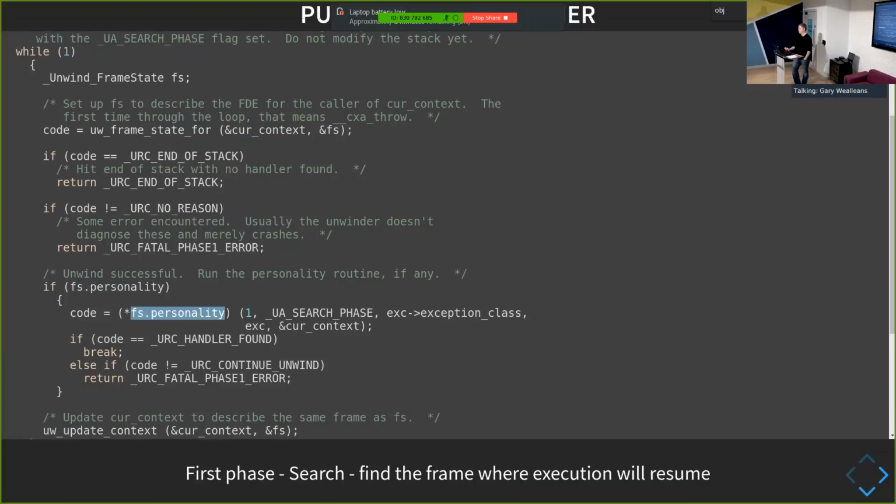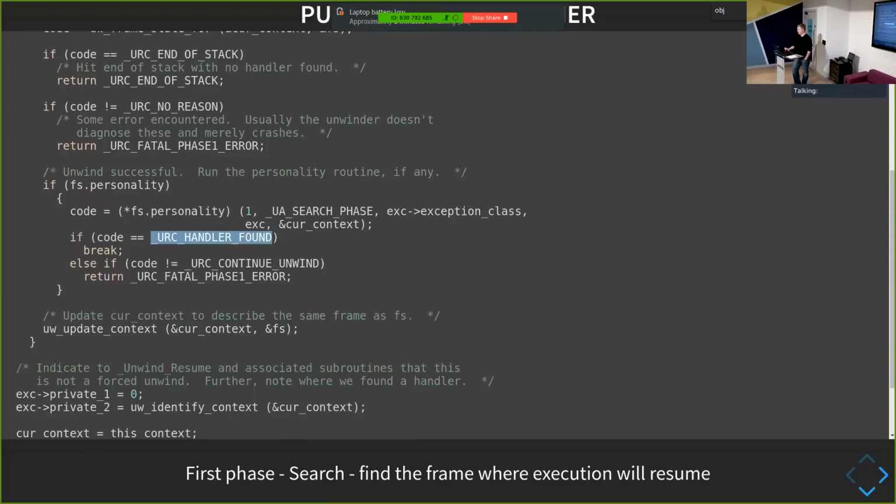And we call the personality routine directly. So this is calling the C++ provided personality routine. It's saying I'm searching for a handler. So this first phase is just trying to find the thing that will handle the exception. And then at some point, the C++ code comes back and says, I found a handler for it. If it can't find a handler, it'll pretty much terminate. And then what we do is we update the context as we go through each frame of the stack.